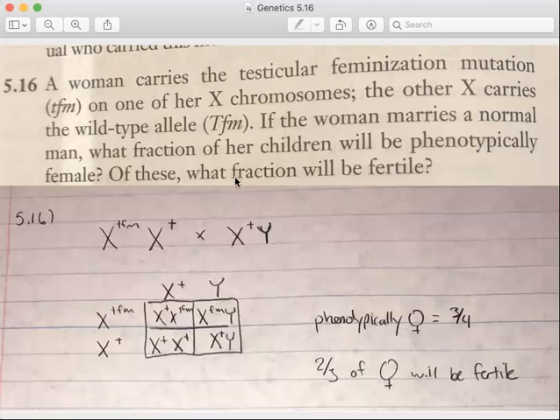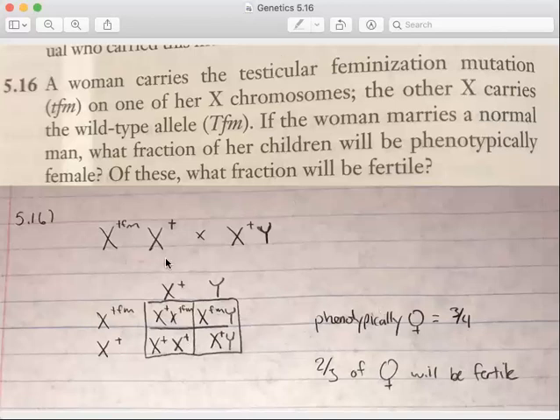So of these females, what fraction will be fertile? And that also requires you to know a little bit about the information in the chapter and the lecture. The individuals that are X with the testicular feminization mutation and Y will be phenotypically female, but they will be infertile. So 2 of the 3 females here will be fertile.